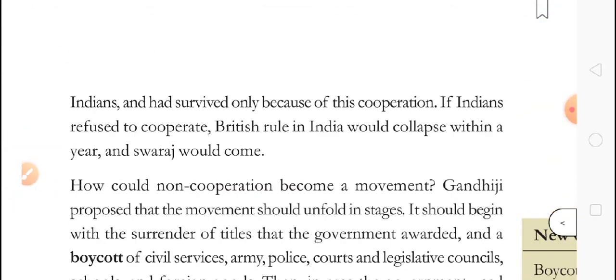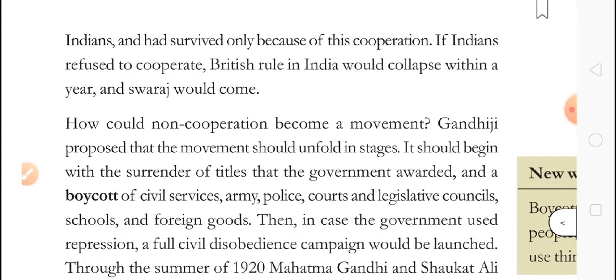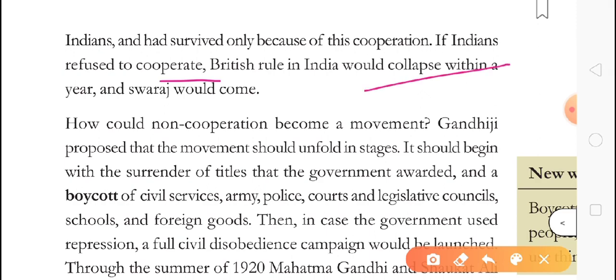So Indians had helped them survive through this cooperation. The British were only surviving in India because of the help of our country and people. So if Indians refused to cooperate, to help, British rule in India would collapse within a year and Swaraj would come. That was the idea of Gandhiji.